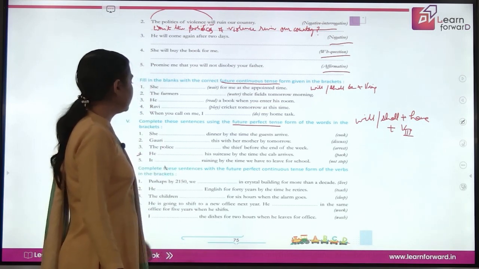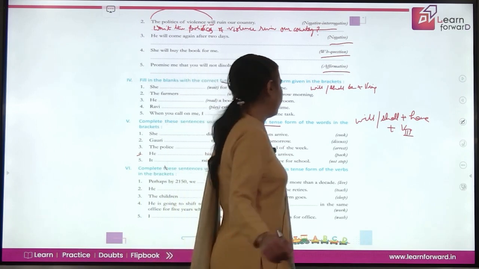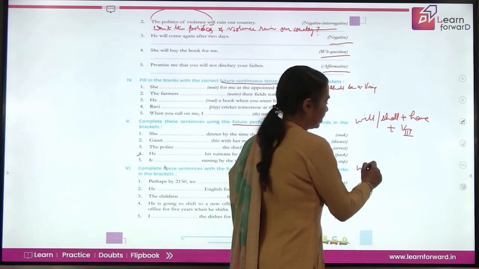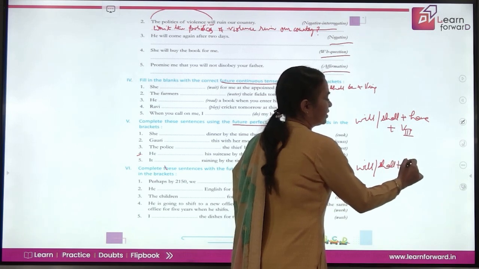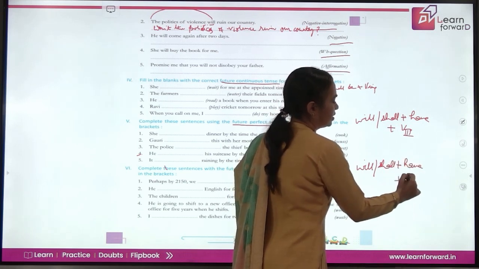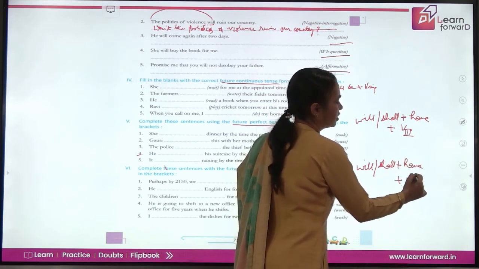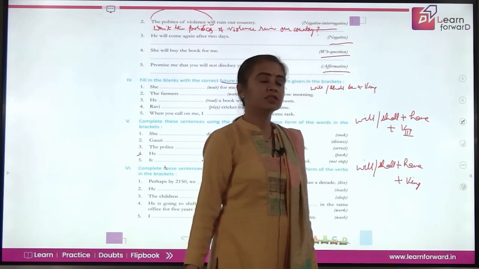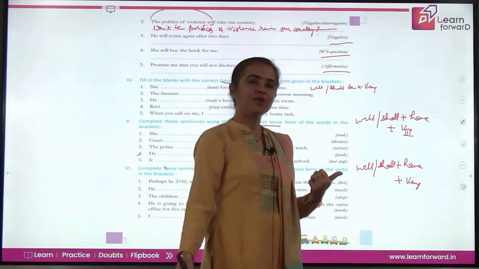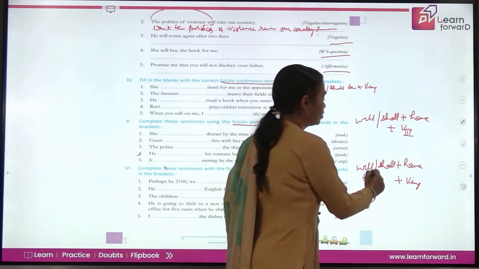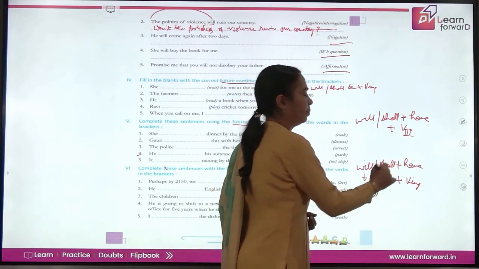Next, complete these sentences with future perfect continuous tense. Let's write again. Future is will, shall. Perfect is have. Continuous is the ing form of verb, which is the fourth form of verb. But have is always followed by the third form of verb. So let's introduce that verb here. So been is introduced in between.